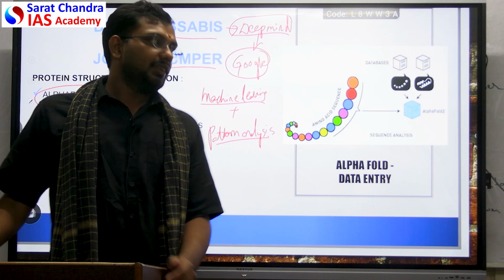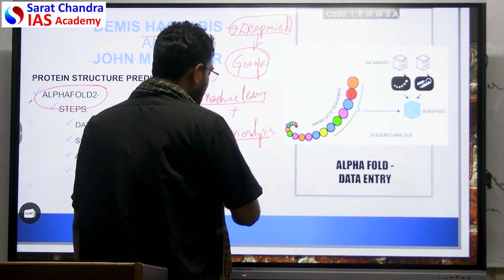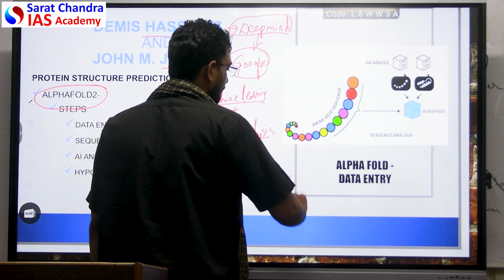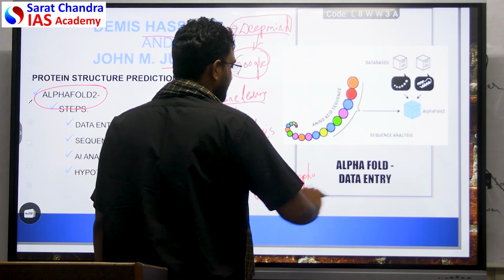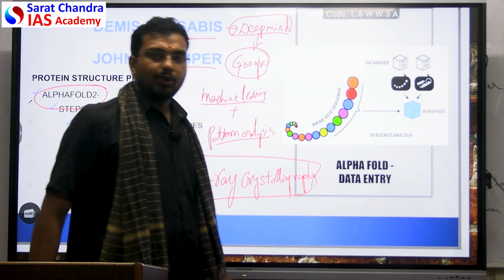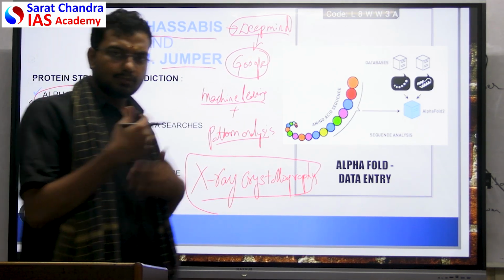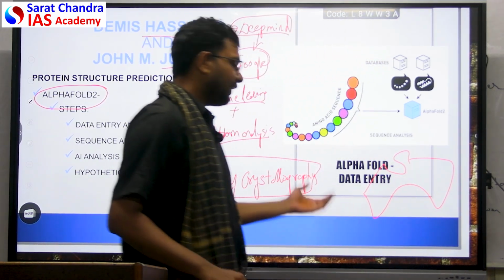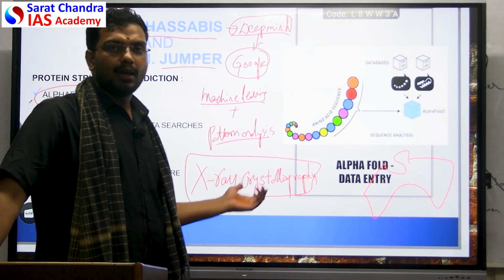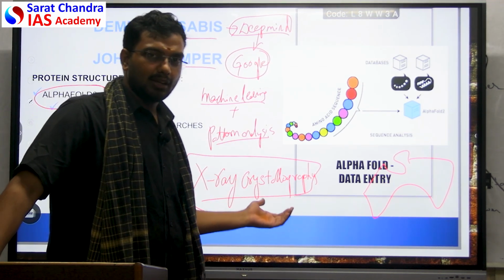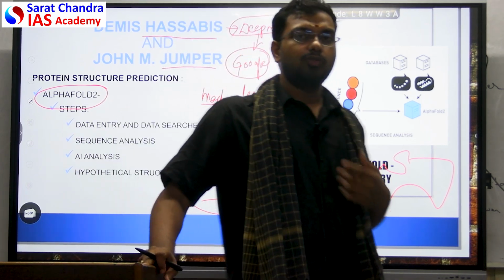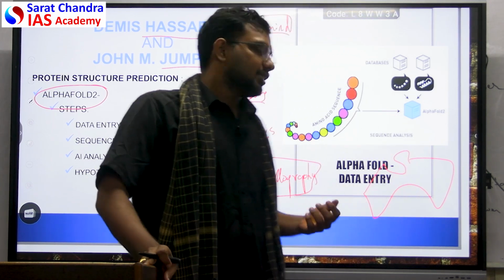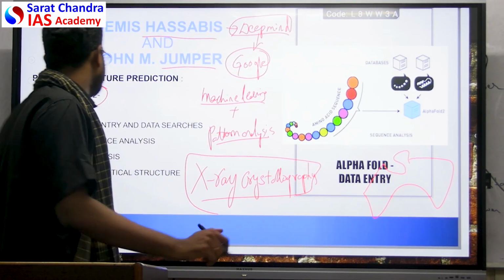Earlier the method used to be X-ray crystallography. To understand how a protein works, you have to do the X-ray of the protein. When you do X-ray of the protein, that usually reveals the structure of the protein. How the protein is constructed is revealed through X-ray crystallography. But the problem is, it is very time taking, very expensive, and we can only do it for a limited number. So, they wanted to overcome this through machine learning, because of which they conceptualized a 4-step method.